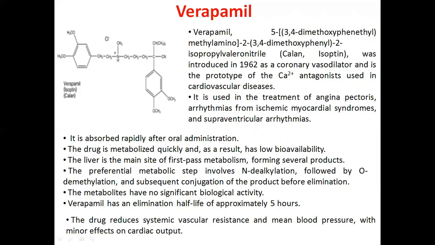It is absorbed rapidly after oral administration. The drug is metabolized quickly and as a result has low bioavailability. The liver is the main site of first pass metabolism, forming several products. The preferential metabolic steps involve N-dealkylation followed by O-demethylation and subsequent conjugation of the product before elimination. The metabolites have no significant biological activity.